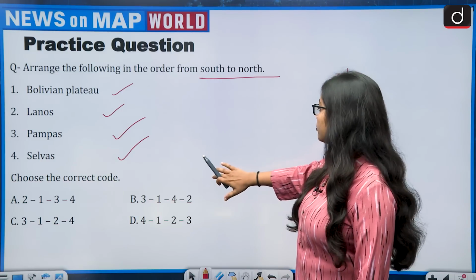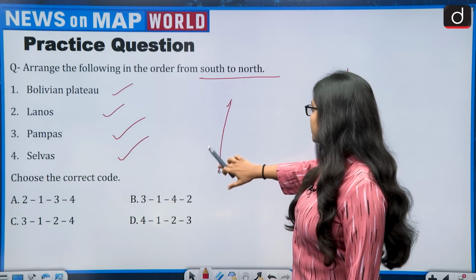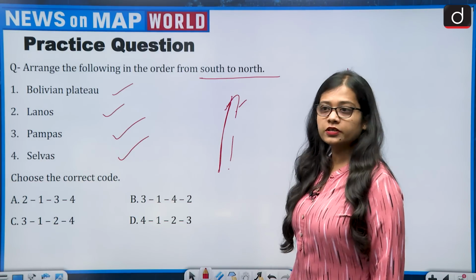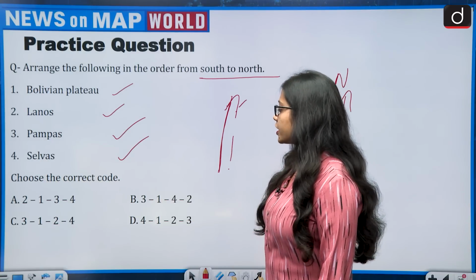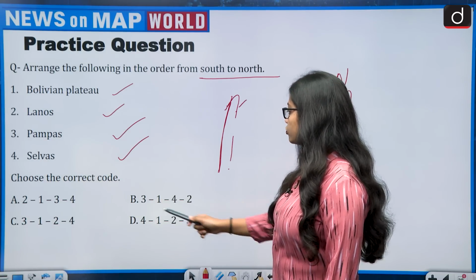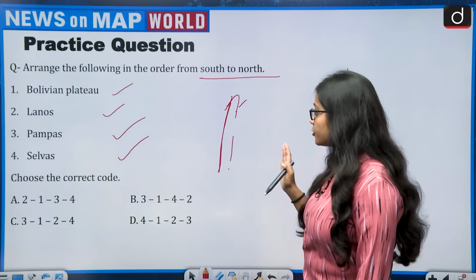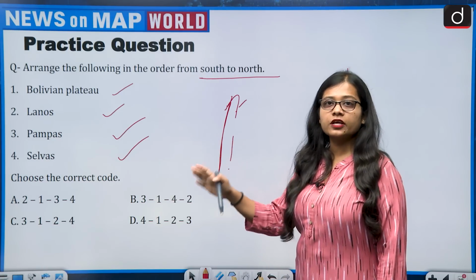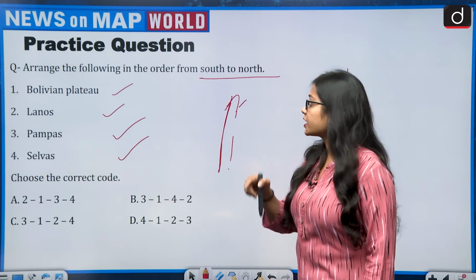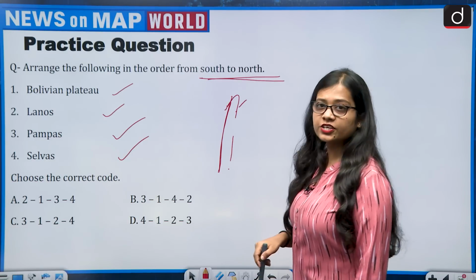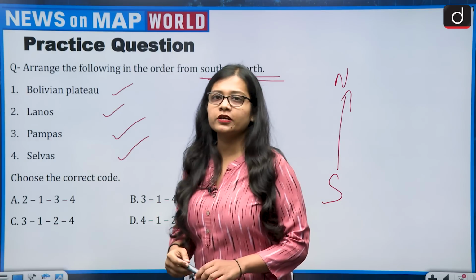Codes are 2134, 3142, 3124, 4123. Look at the map carefully, try to find the location of these places, arrange them from south to north direction and give me the answer in the comment section.